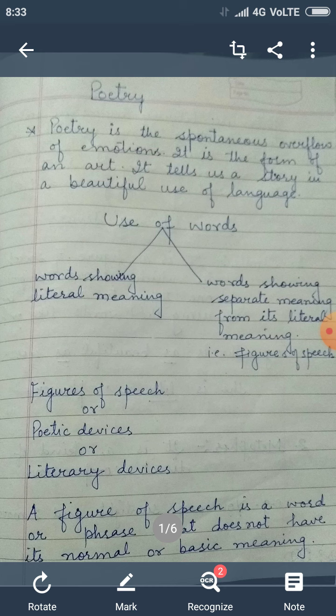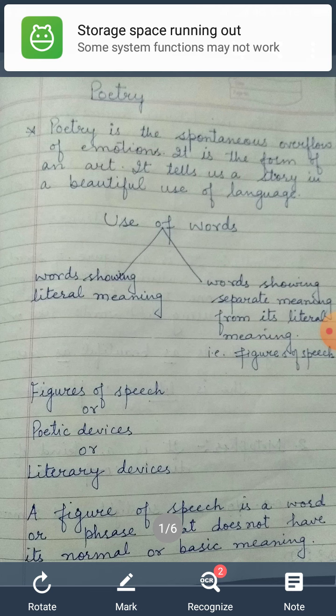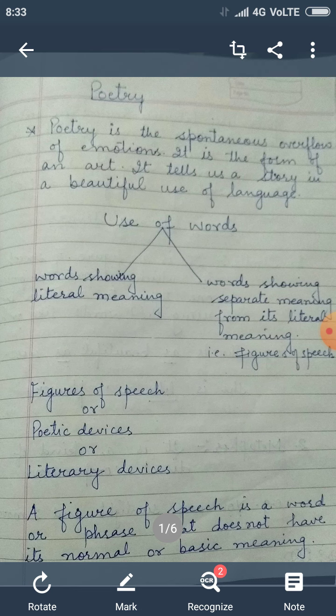So students, these figures of speech are tools, or techniques, or strategies the poets use to make their poems beautiful. Figure of speech, poetic devices, and literary devices are the same. If we say figure of speech, it means poetic devices, which means literary devices. The definition of figure of speech is a word or phrase that doesn't have its normal or basic meaning.